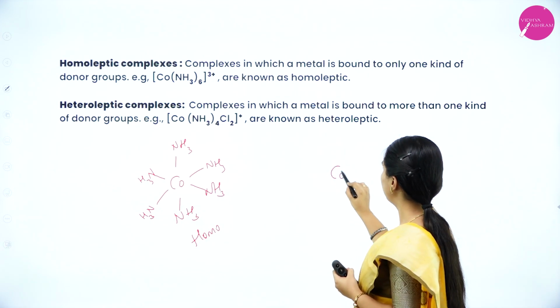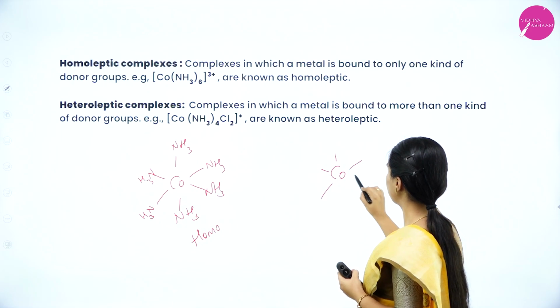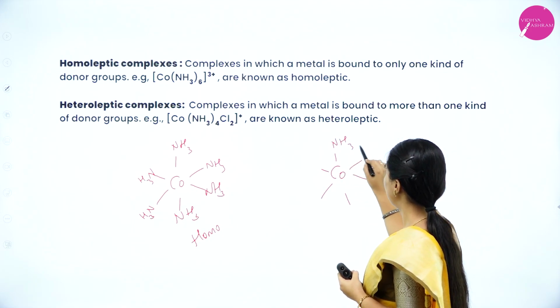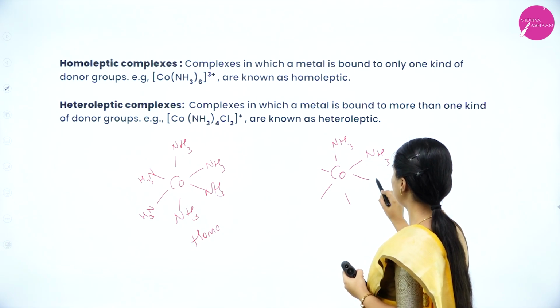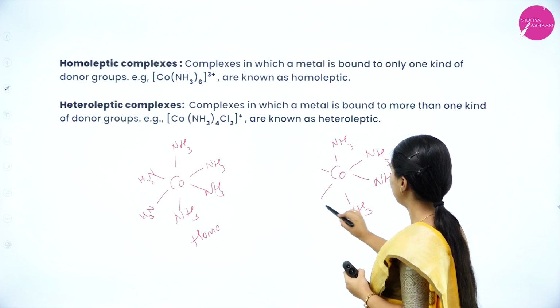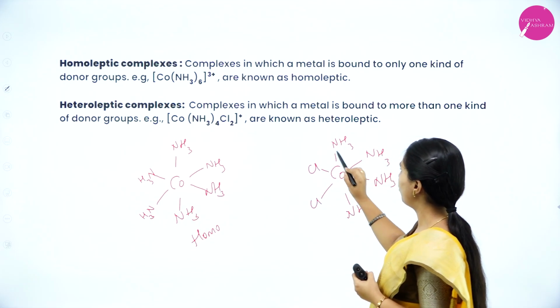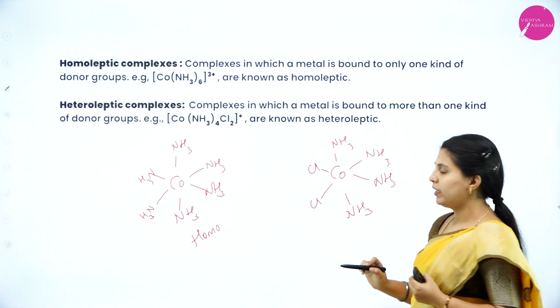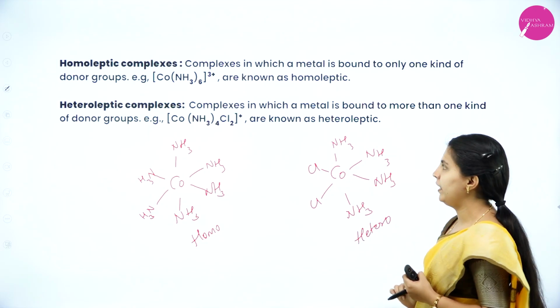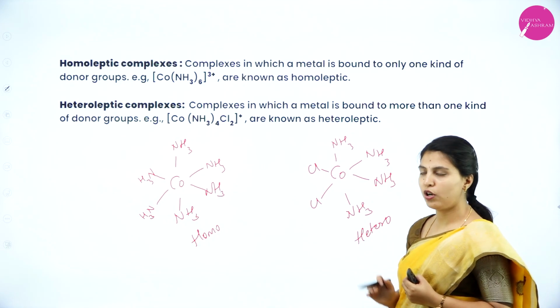So if it is here NH3 and Cl, more than one kind of donor atom is present, so it will be considered as heteroleptic. These are the kinds of complexes.